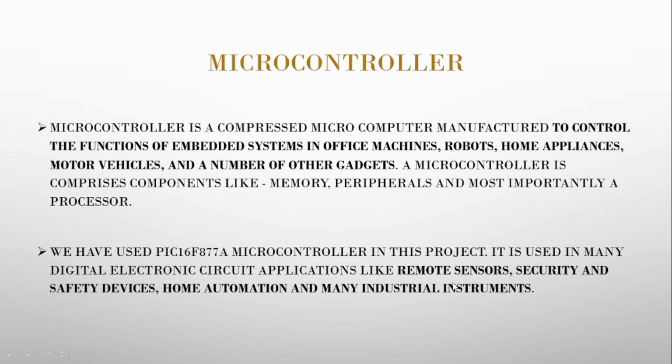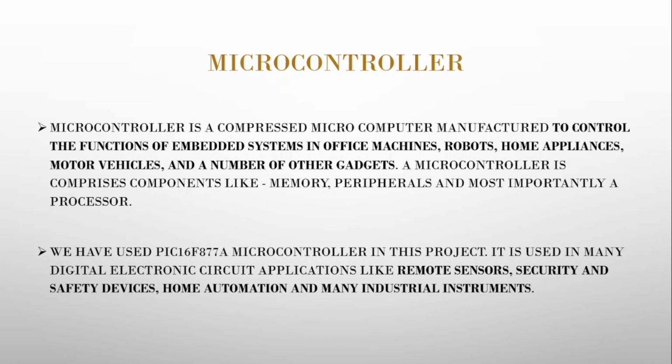Microcontroller. So let's see what is meant by a microcontroller. A microcontroller is a compressed microcomputer manufactured to control the functions of embedded systems in office machines, robots, home appliances, motor vehicles, and a number of other gadgets. A microcontroller comprises components like memory, peripherals, and most importantly a processor.